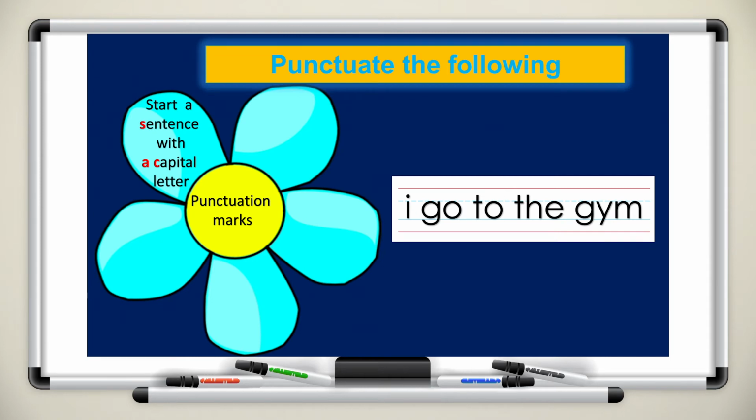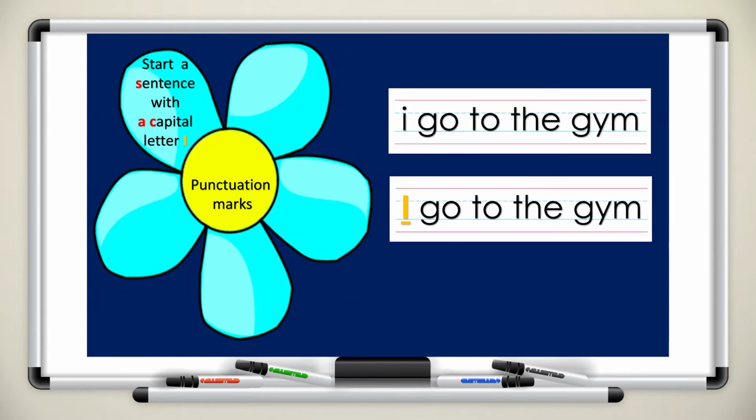Now let's practice. Punctuate the following. Remember to start a sentence with a capital letter. I go to the gym. What should I do? That's right, boys and girls. Here, I capitalize the letter I because it is the beginning of the sentence. Remember, boys and girls, whenever you see the pronoun I, you should capitalize it.